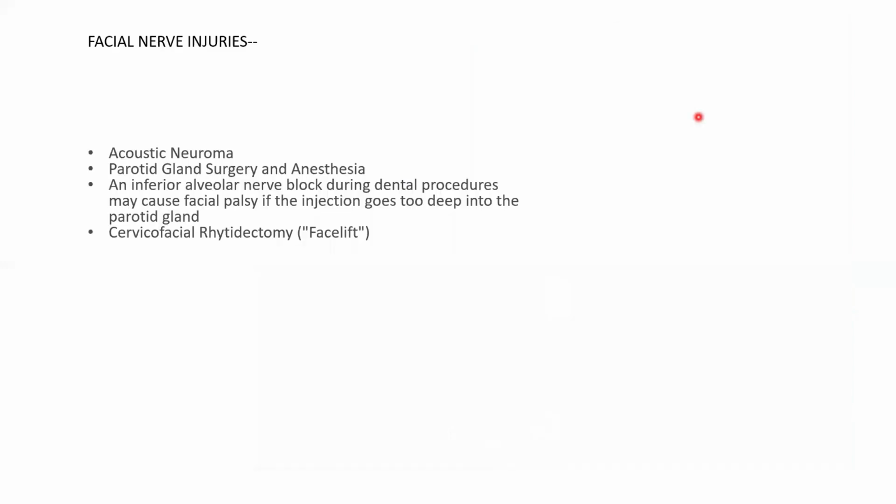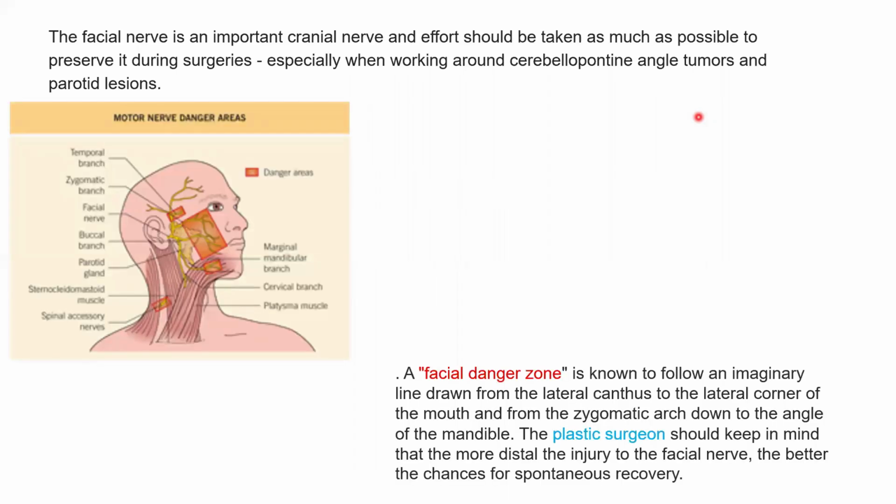Okay, injury to the facial nerve we have seen more commonly in surgery involving the posterior cranial fossa, acoustic neuroma, surgery over the parotid gland, even an inferior alveolar nerve block during dental procedures can accidentally damage the facial nerve within the parotid gland. And any facelift procedures, okay, that can also damage the facial nerve.